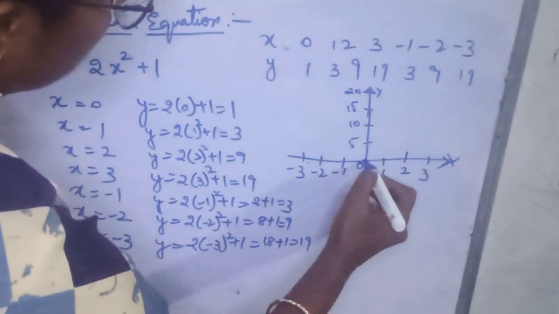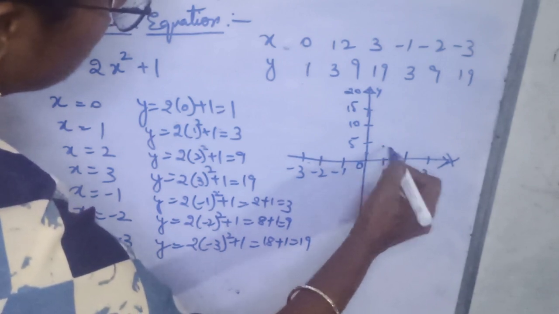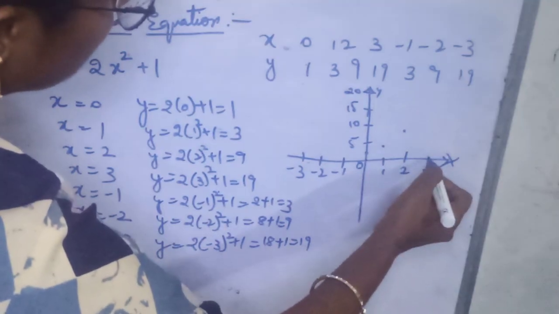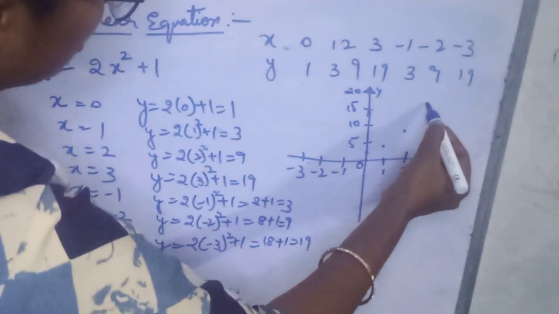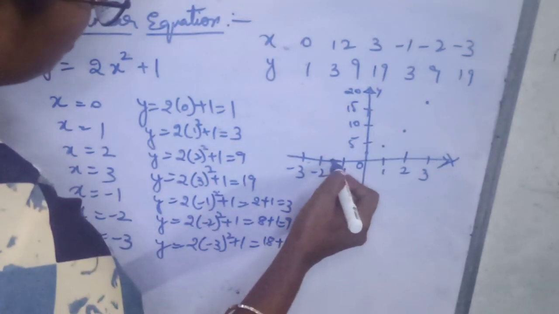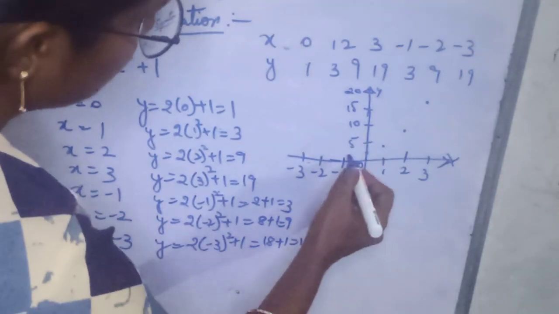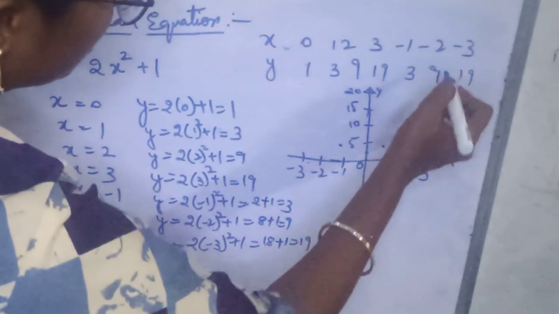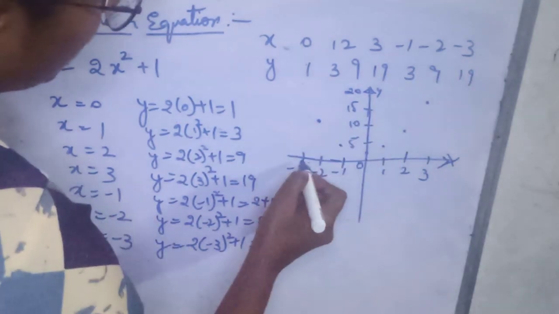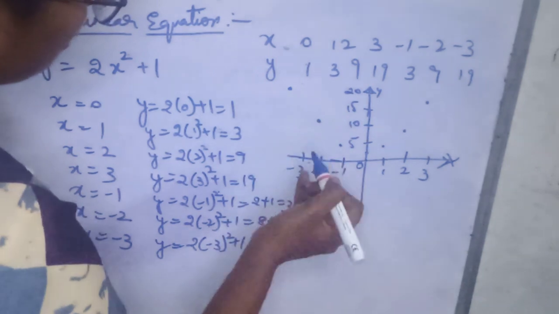For x value 0, y is 1. For x is 1, y is 3. Then x is 2, y value is 9. Then x is 3, y value is 19, like this. For minus 1, x is minus 1, y value is plus 3. And x is minus 2, it is plus 9. Minus 3 value of x will get plus 19.